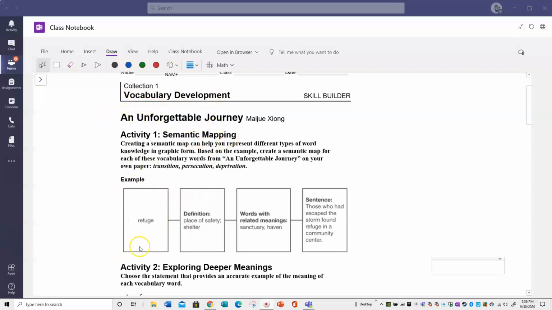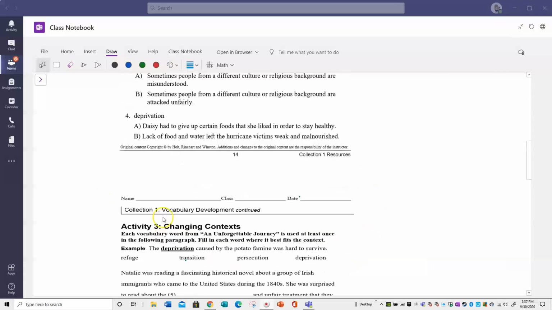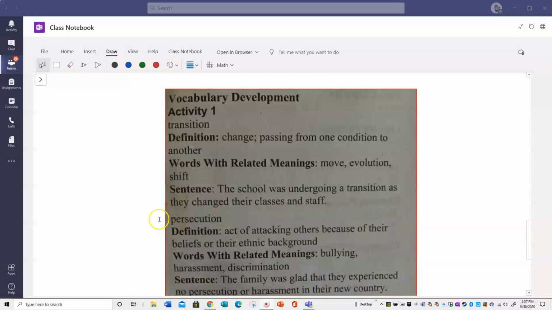And all they're doing here is giving you the word refuge. The definition is a place of safety or shelter. And then they want you to write in the words with related meaning, which would be sanctuary and haven. And then you would provide a sample sentence. Those who had escaped the storm found refuge in a community center. So this would be something you'd have to do on a separate sheet of paper.